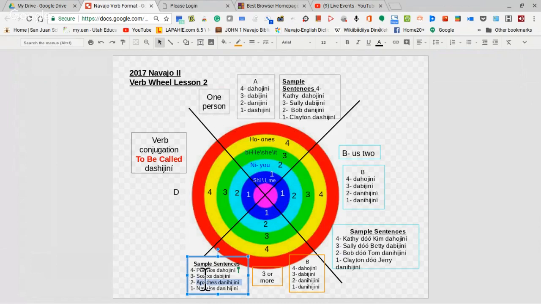Or a third person, I can say, oops, let's see, I've got to go back here for real quick. Okay, there we got it fixed. So a third person might be somebody that's way out there. We can say things like Sue's Dapajin. Or in a polite form, we could say Pueblo Dahojin. Pueblos Dahojin. Okay, so that's how it goes.